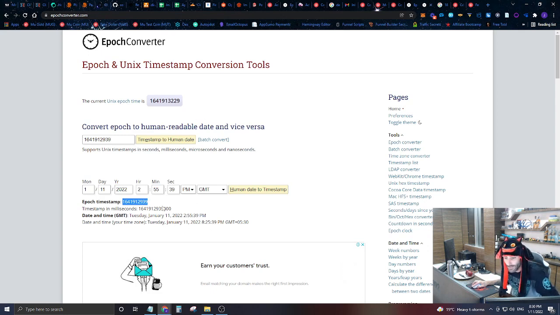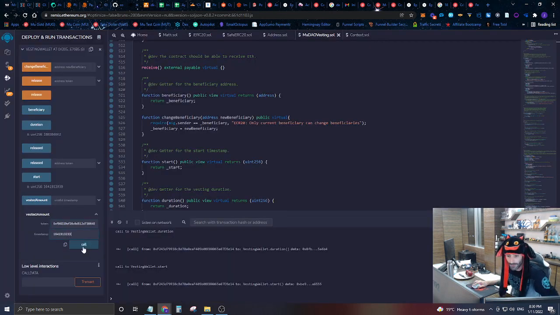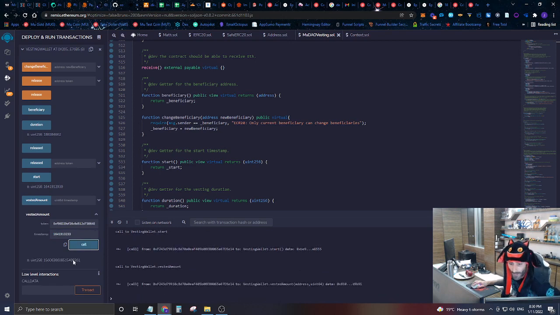Let's refresh this page to get now. So let's grab this timestamp right here. This is now's timestamp. Let's pop this timestamp in here and hit call. And you can see here's how many of those 1 million tokens have now been vested to us, which we're able to access if we want to access any of those tokens.